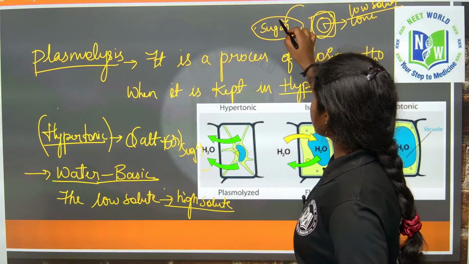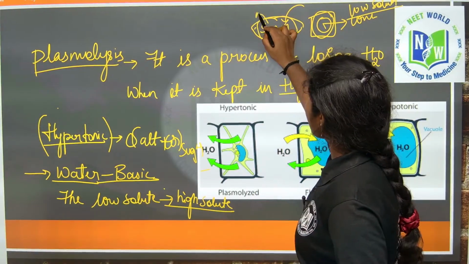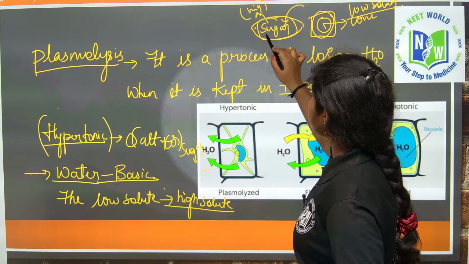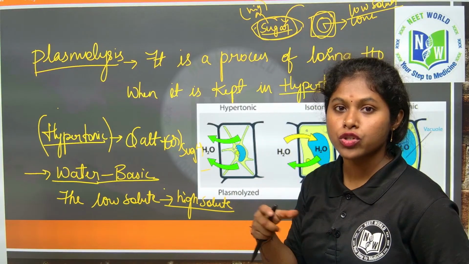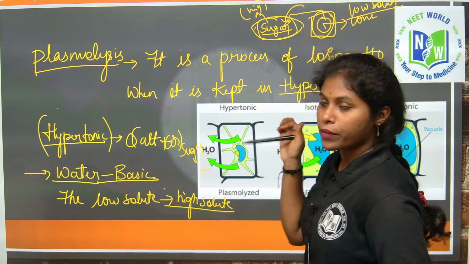Now, I placed it in the sugar solution. So, what will happen here? It has high solutes, because I mixed the water with sugar, right? So now I placed this slice of cucumber in the sugar solution.